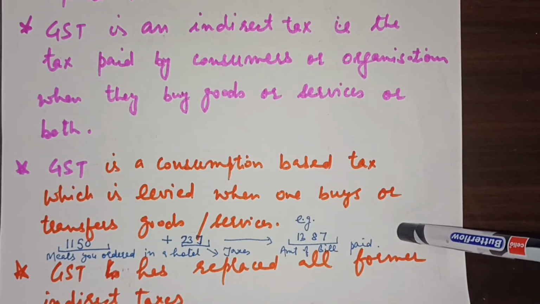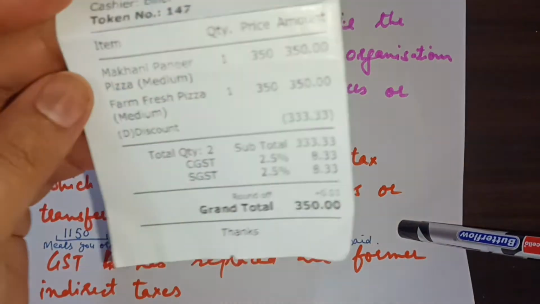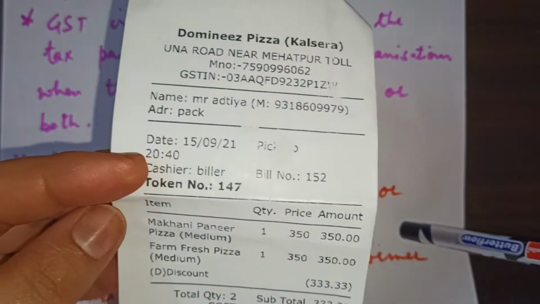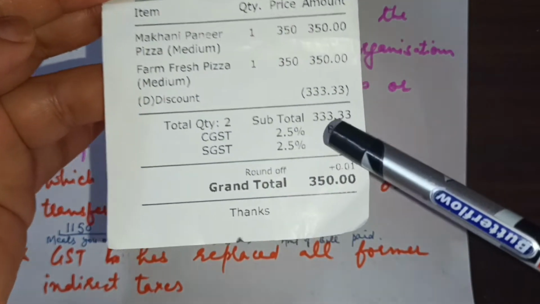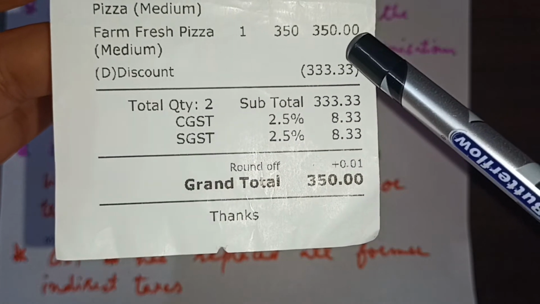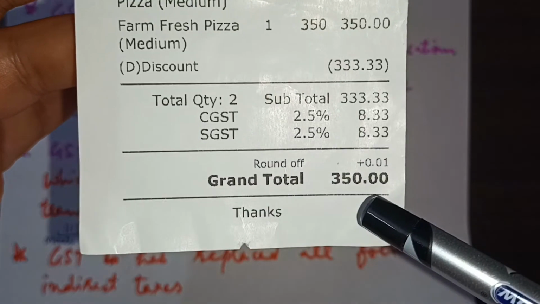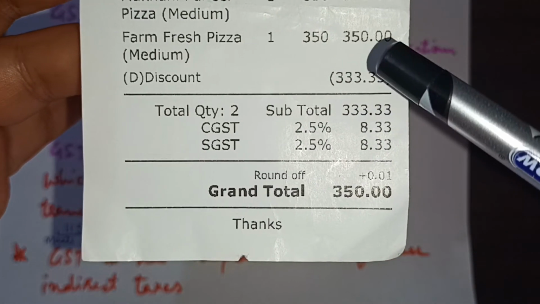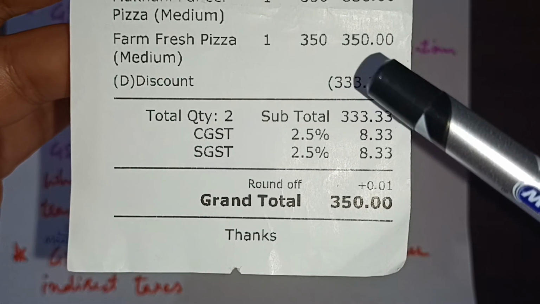In order to elaborate this point, I want to show you one bill here. This bill is of, suppose, any eatable, right? So in this bill, the pizza cost rupees 350. Why do I want to show it live here? Because you will have many such things in the coming questions in this exercise of GST.